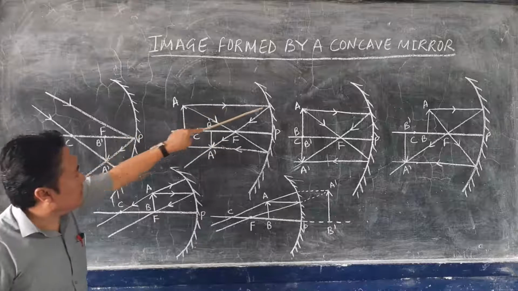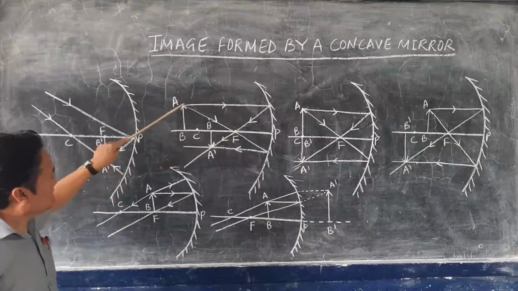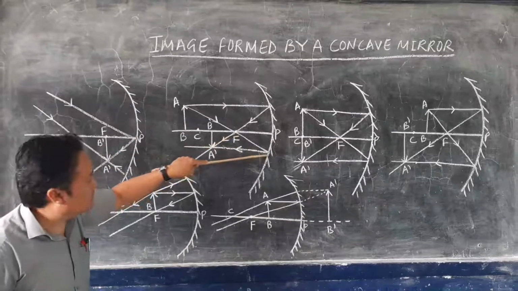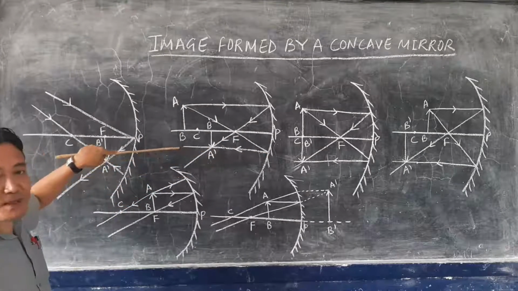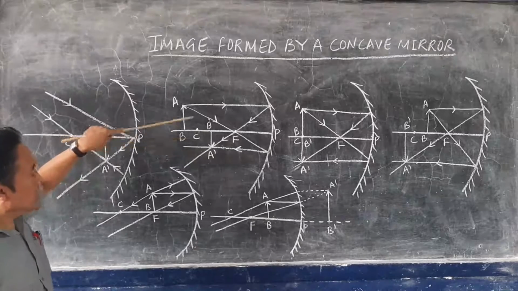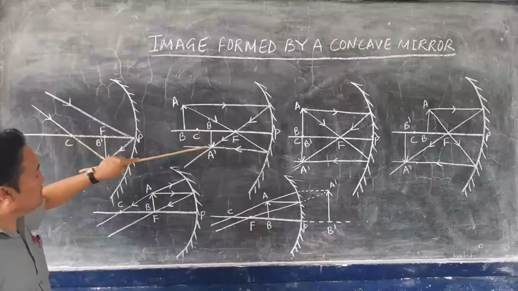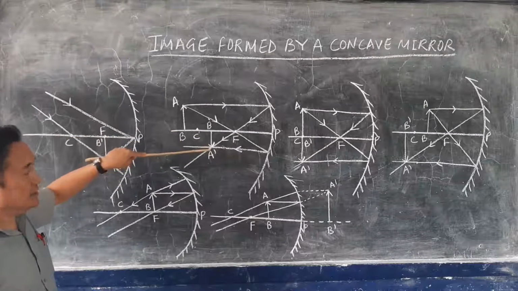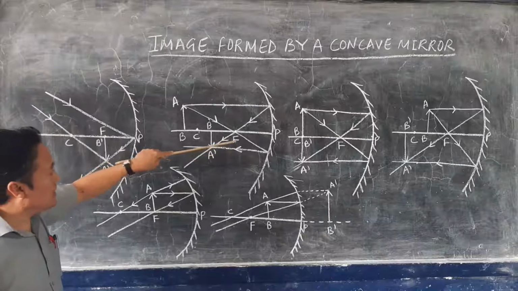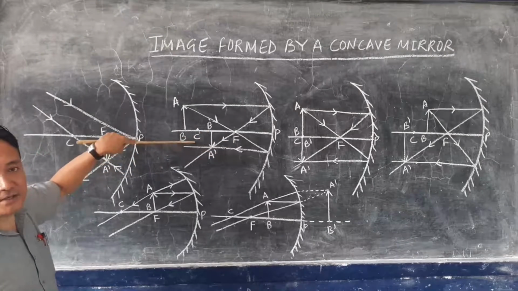This is the incident ray, this is the reflected ray, this is again an incident ray which is passing through the focus, and this is the reflected ray which is parallel to the principal axis. These two reflected rays will meet at a point between the focus and the center of curvature.